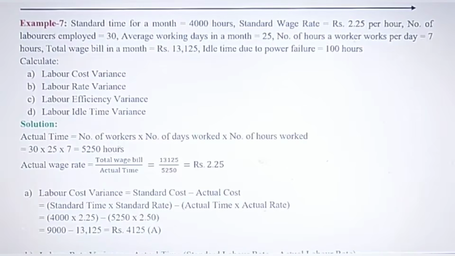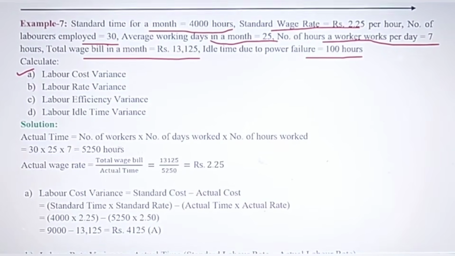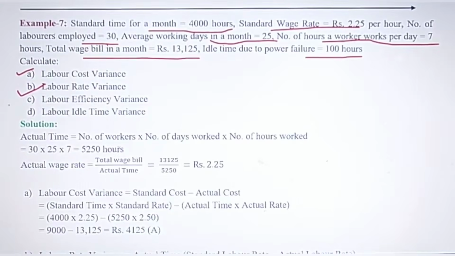This is on labor variance. Variance analysis is very important, practice it well, very important one. Here in this question the standard time per month is given, that is 4000 hours. Standard wage rate is given, the number of laborers employed for production is given, average working days in a month is given, number of working hours per day is also given, total wage in a month is given, and idle time is given, 100 hours, and you have to find the labor cost variance, labor rate variance, labor efficiency and labor idle variance. So these 4 variances you have to find out.